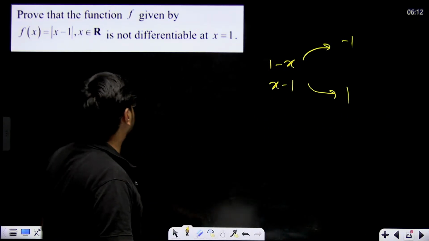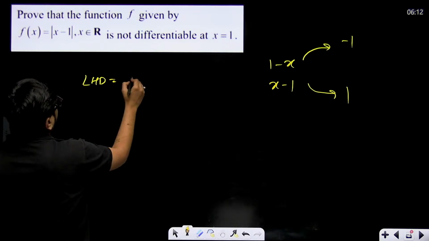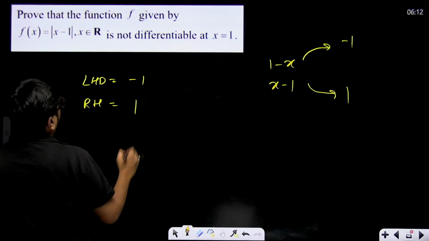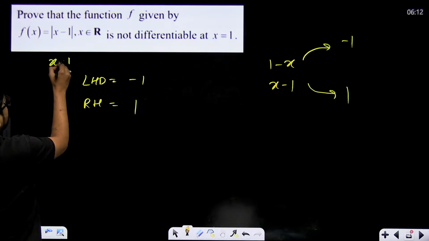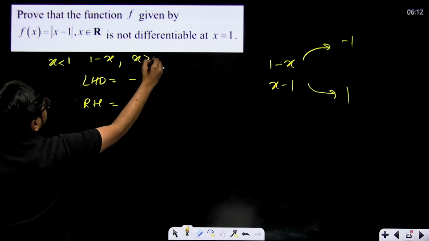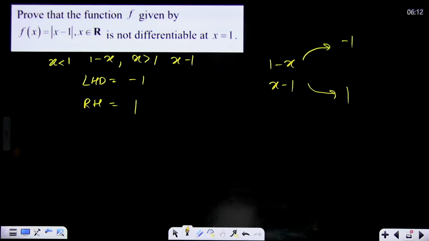Simply write like this. LHD, left hand derivative will be 1 minus 1 and right hand derivative will be equal to 1. Why left hand derivative? Because when x is less than 1, what will be the function? Function will be 1 minus x. And when x is greater than 1, your function will be x minus 1. Correct? When x will be less than 1, this will become negative, so we'll open with negative sign. So it will become 1 minus x. Okay, let's go ahead.